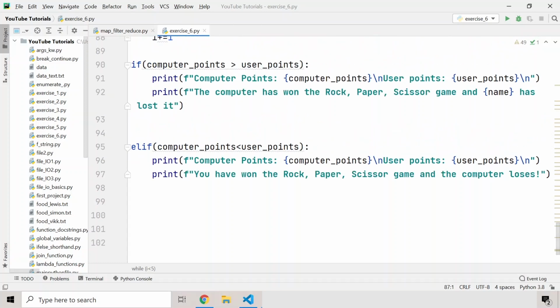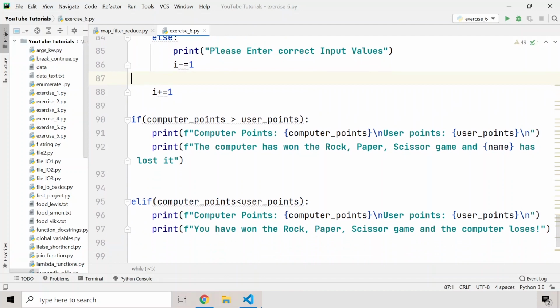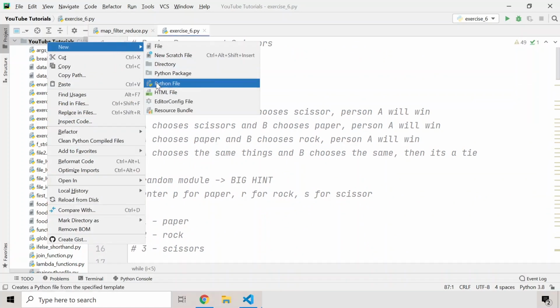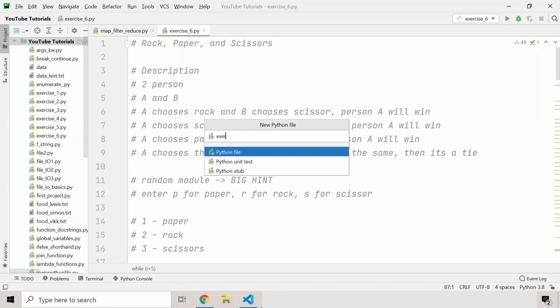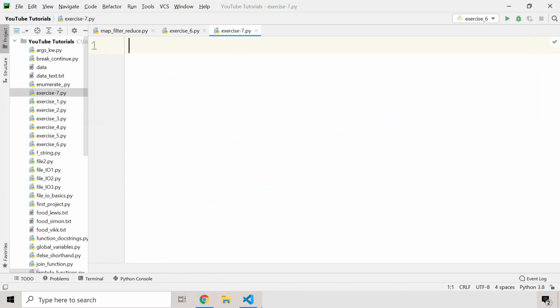So as you can see guys, I have opened my 6th exercise file, and this was basically the previous video that I have recorded. In that video we discussed the rock paper scissors solution. Right now, I'm going to make a new Python file right here, and I'll name this Python file exercise 7.